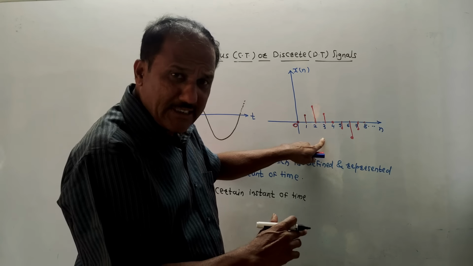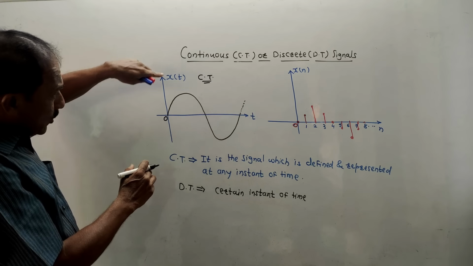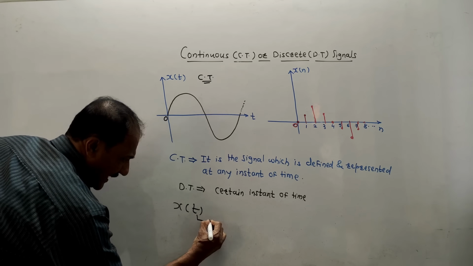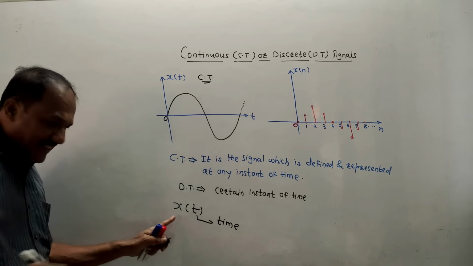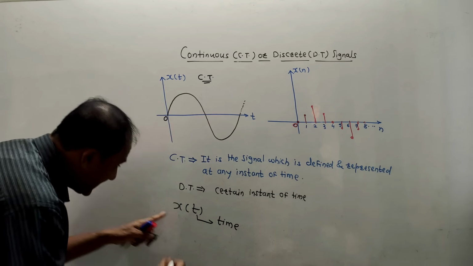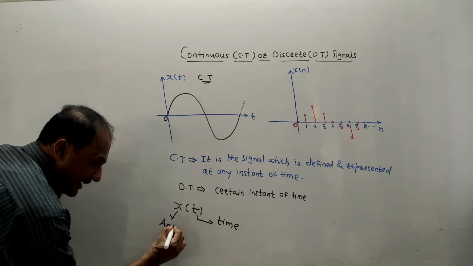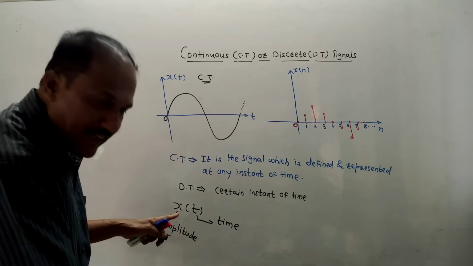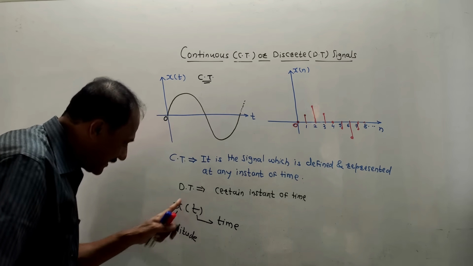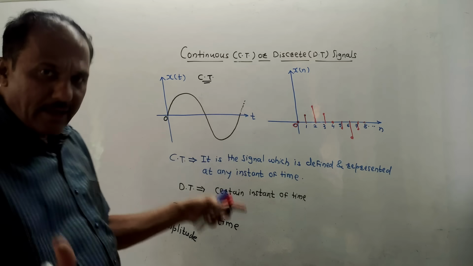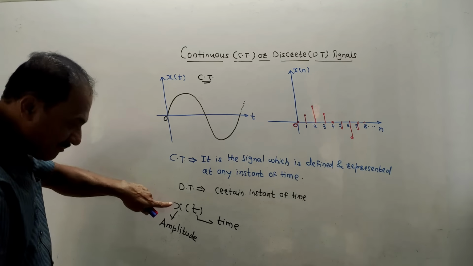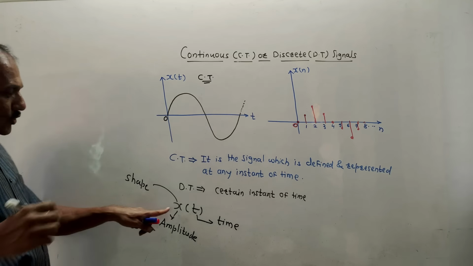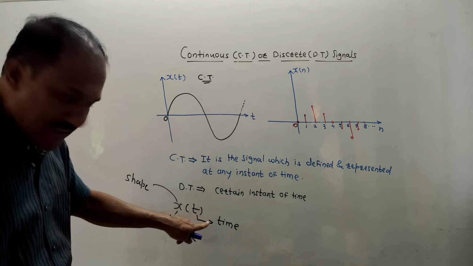Next is the diagram for discrete signal. Now before that, the mathematical notation is x of t. When I write x of t, we know that t represents the time period. We read it like this: x is function of time period. X represents amplitude of signal. So x is amplitude, t is the time period. That means amplitude is function of time period, or amplitude is changing with respect to time period. This x also represents the shape of signal.